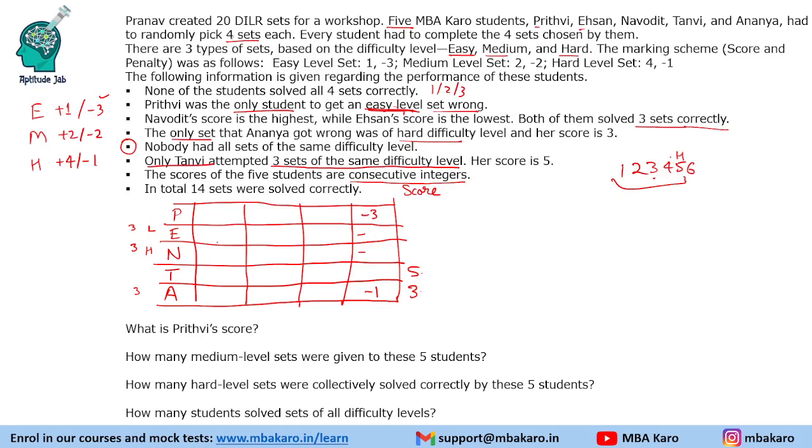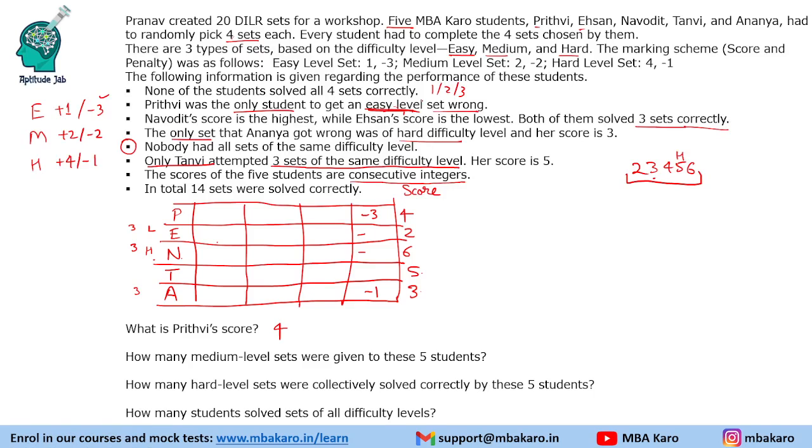Then 5 becomes the highest, but we are given that the highest is of the person Navodit, right? So we cannot have 1, 2, 3, 4, 5. So the only possibility is 2, 3, 4, 5, 6. So we know Ehsan has a score of 2, Navodit has a score of 6, and Prithvi has a score of 4. So we can answer one of the questions: Prithvi's score is 4.